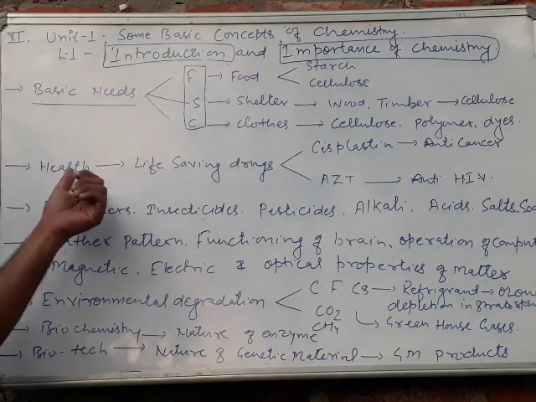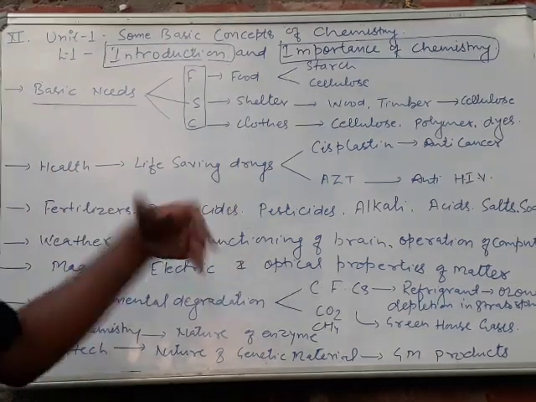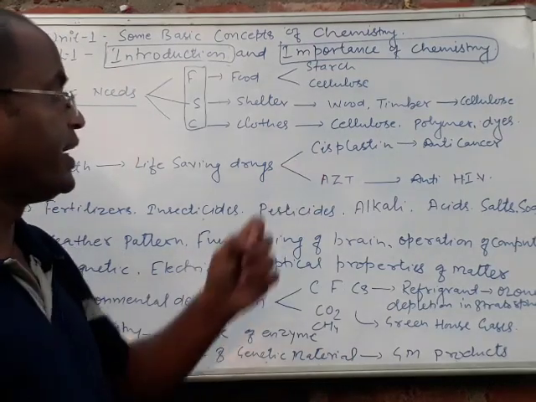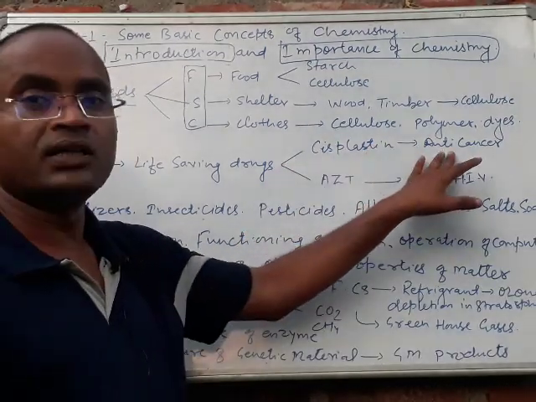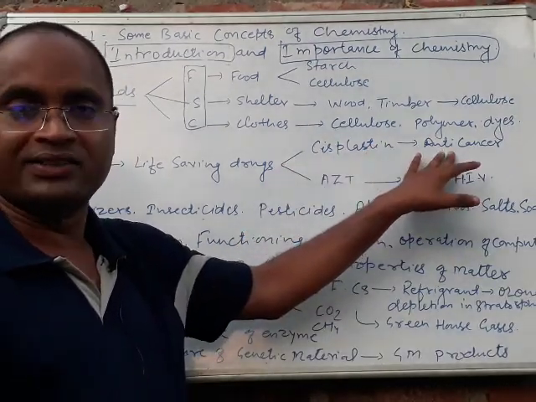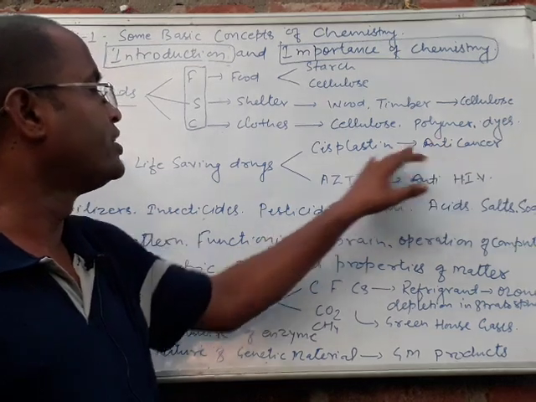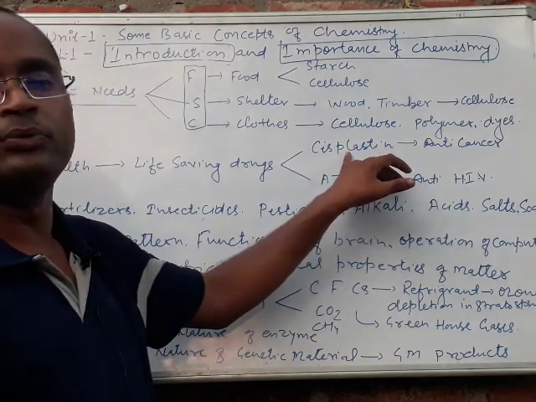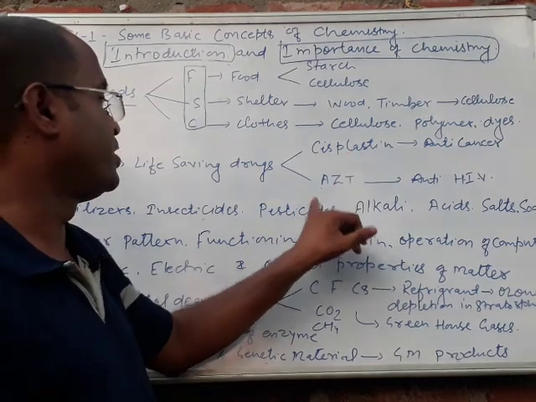If we move over to health, there are life saving drugs like cisplatin, which is an anti-cancer drug. Cancer is a very dangerous disease which can be cured by cisplatin, and it is possible to synthesize it with the help of chemistry.